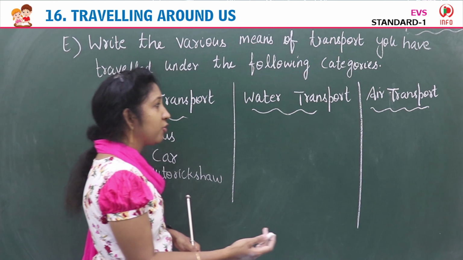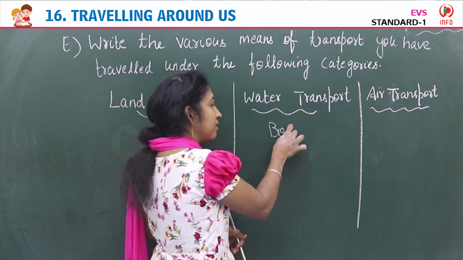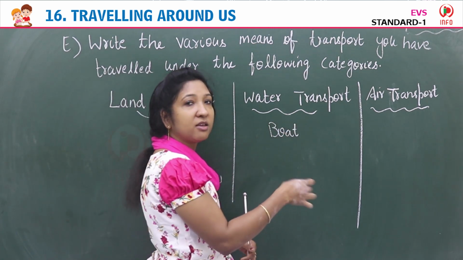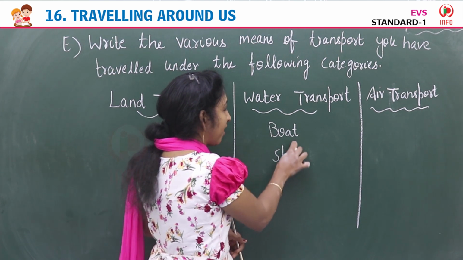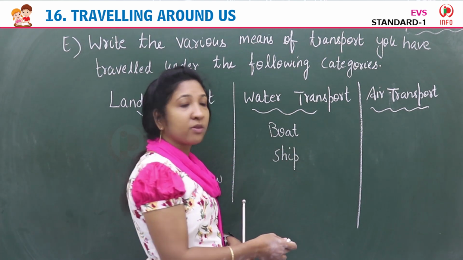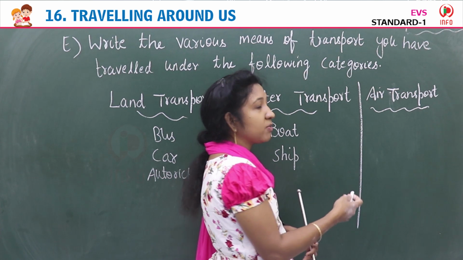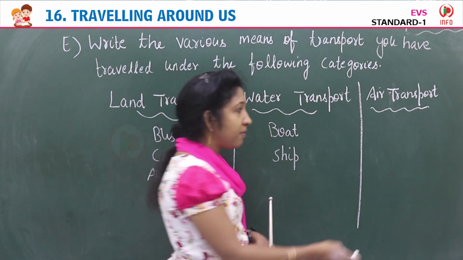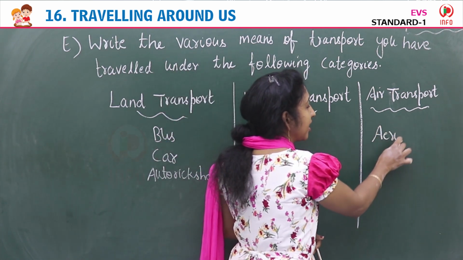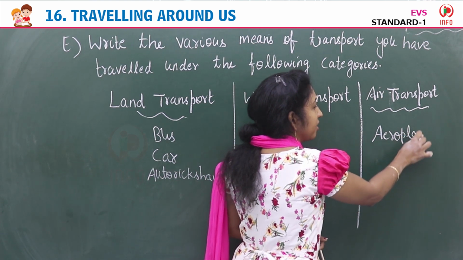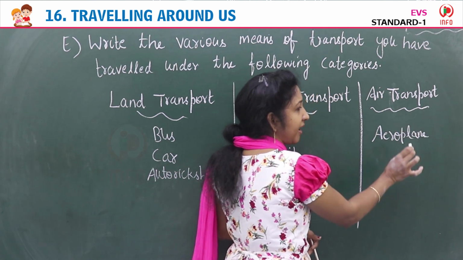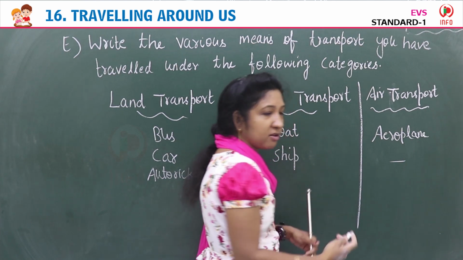Water transport, if you have travelled by a boat, then you can write the name of boat here. If you travelled by a ship, you can write the name of ship here. Then air transport, if you have travelled by an aeroplane, then you can write the name of aeroplane here. If you have not travelled, then don't write. Just put a blank, don't write.